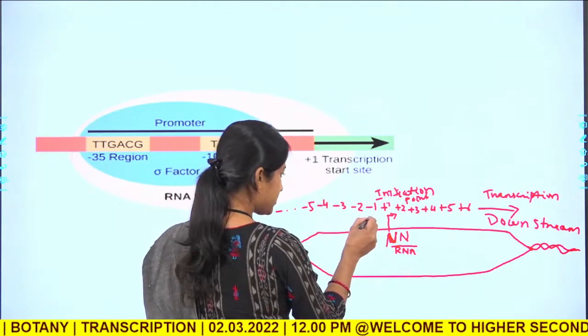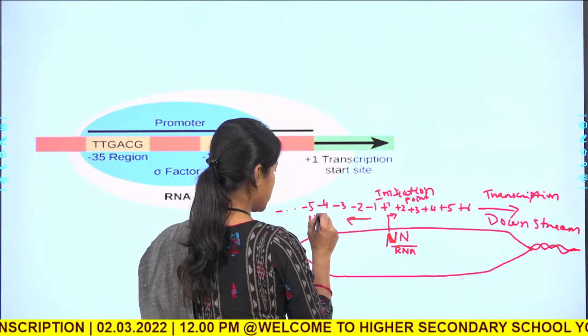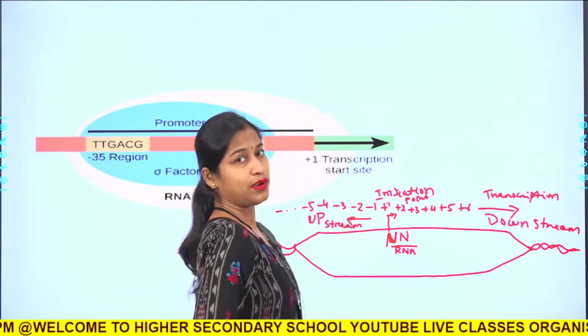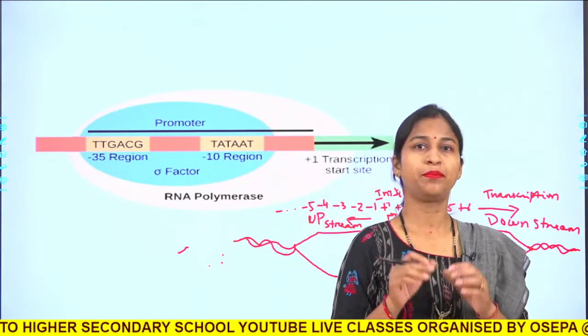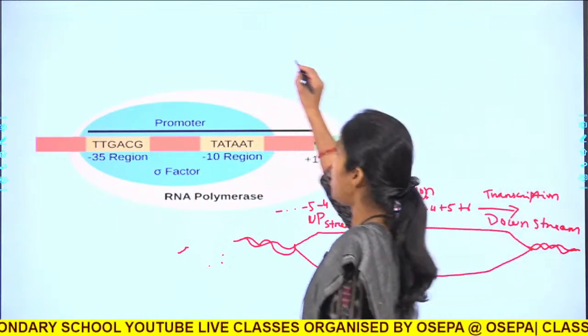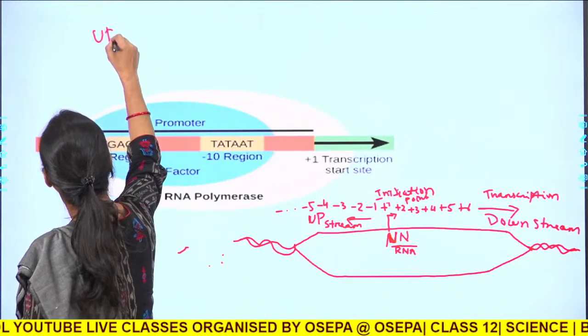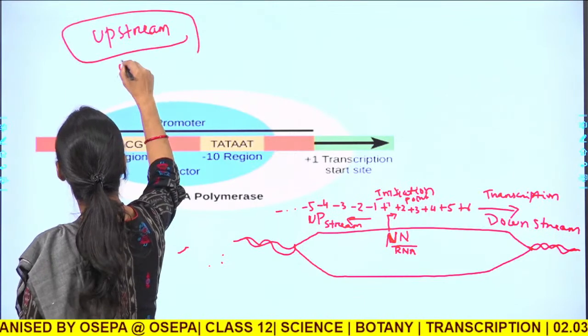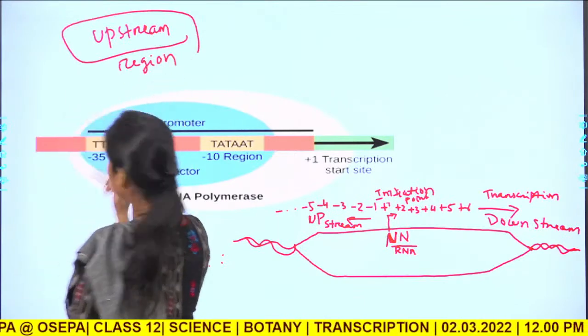This region is called the upstream region, and mostly the promoters are present towards the upstream region of a DNA strand.